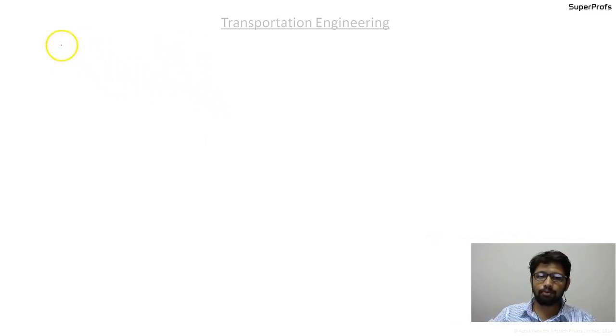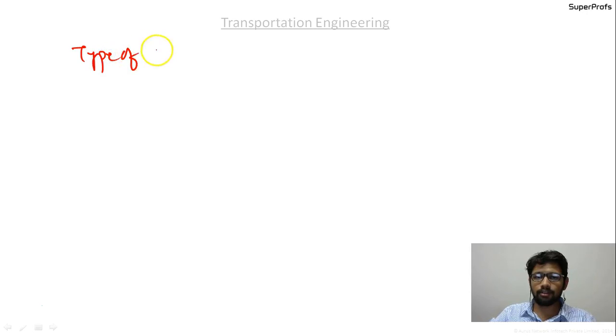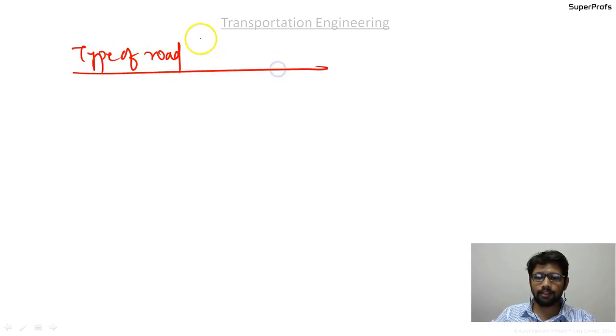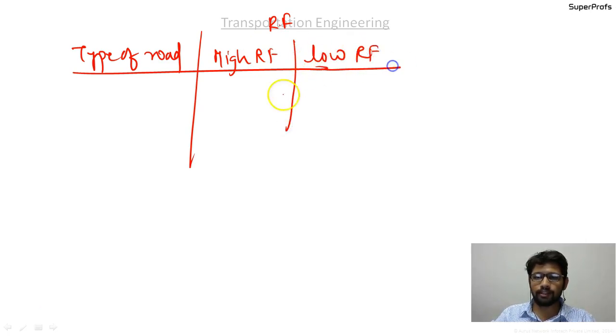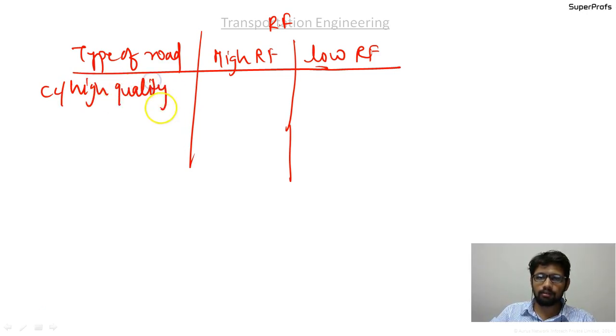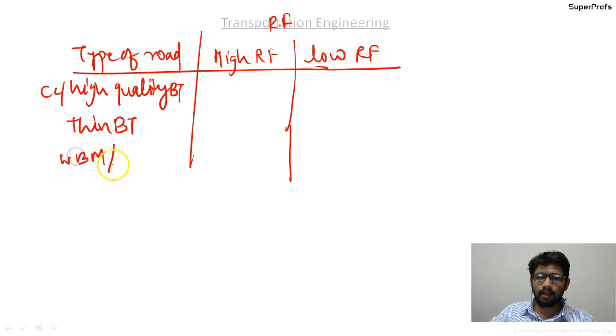Before that, you should keep in mind the table for the cambers. Column 1 is the type of road. The second is the rainfall, that is the high rainfall and the low rainfall region. The types of road in descending order are: CC road or high quality bitumen road, second the thin bitumen road, third the WBM and gravel road, and fourth the earthen road.